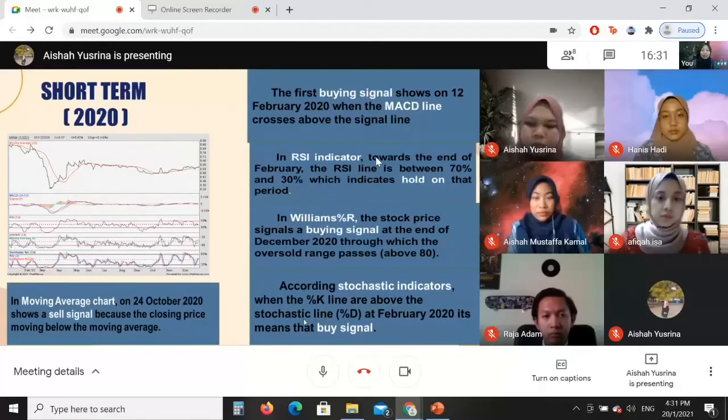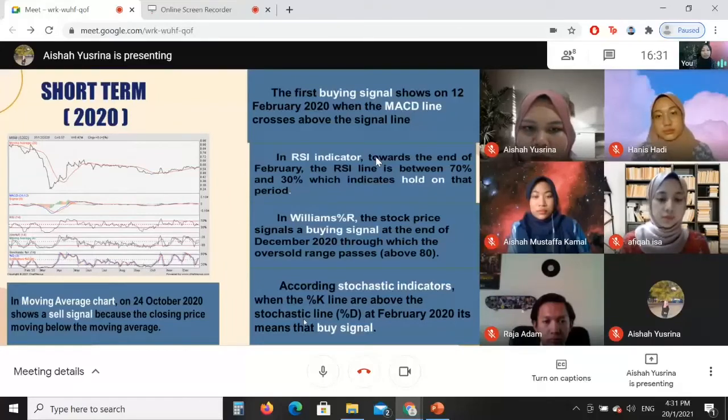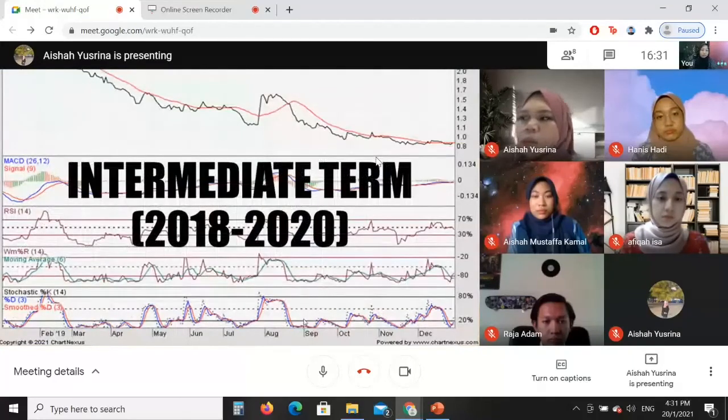In the RSI indicator, toward the end of February, the RSI line is between 70% and 30%, which indicates hold for the period. In Williams %R, the stock price signals a buying signal at the end of December 2020, when the oversold range passes above -80. According to the stochastic indicator, when the %K line is above the %D line in February 2020, it means a buy signal. For the intermediate term, we will continue with Afiqah.